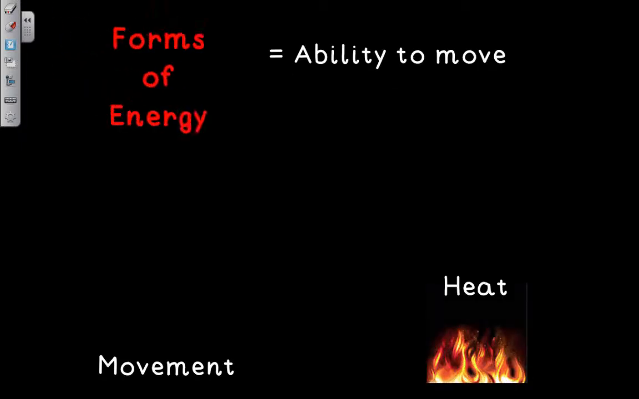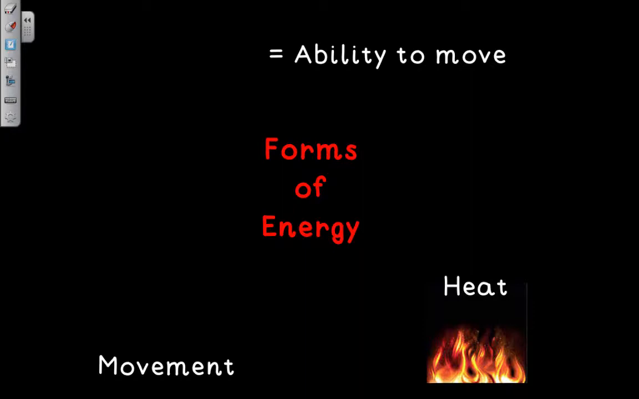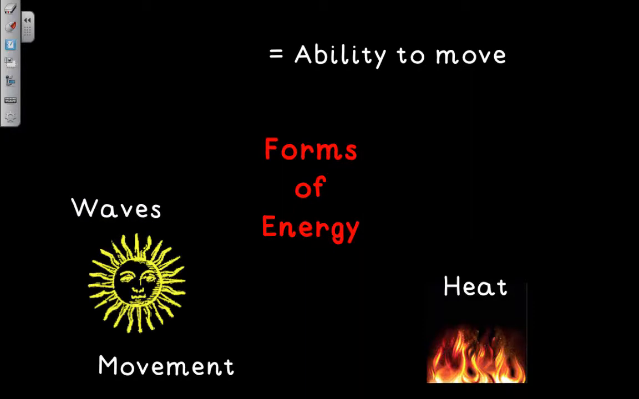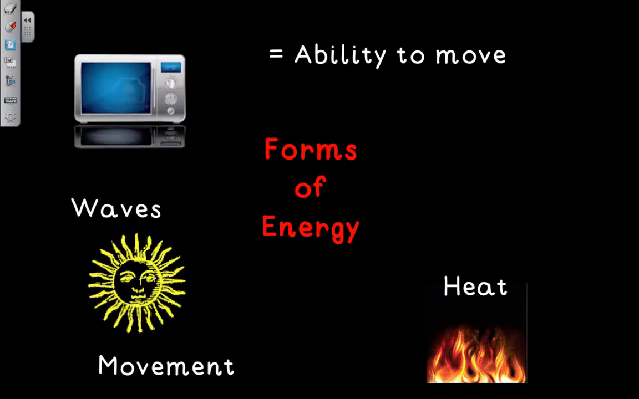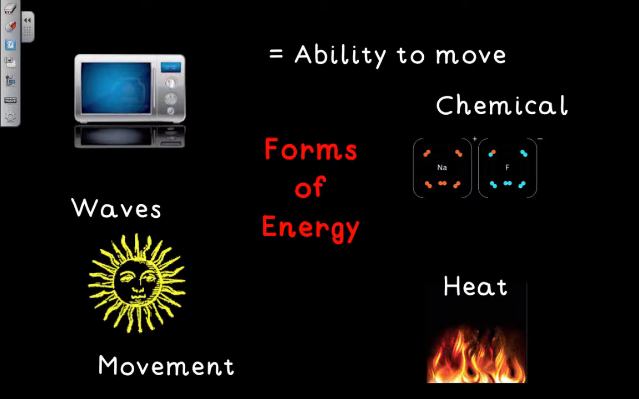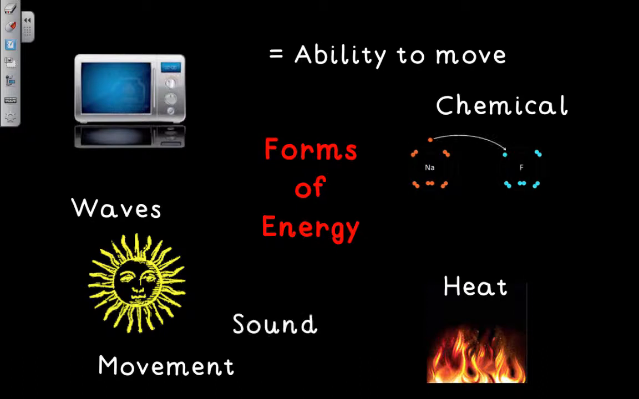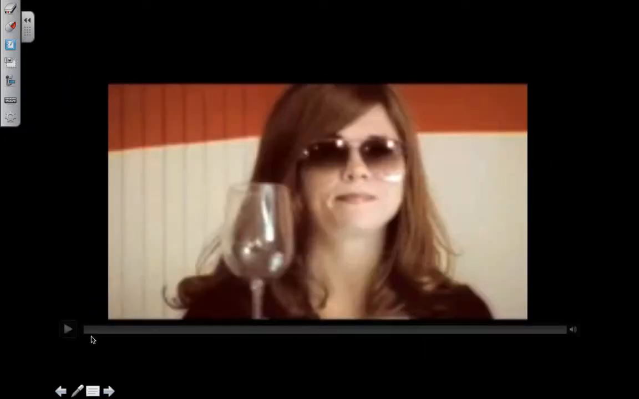Some of you may have included movement, or the ability to move, or even heat. All of these are forms of energy. Other forms of energy include waves, like electromagnetic waves of visible light, X-rays, microwaves, or the sun. Also chemical, like for example, bonds that are forming. Electrical, like in electricity. And one very interesting type of energy is sound. Let's watch what sound can do in this video.